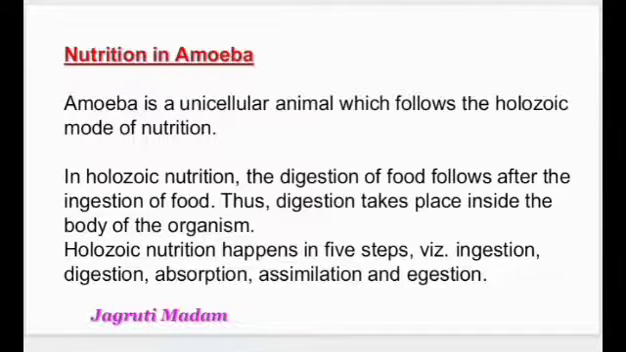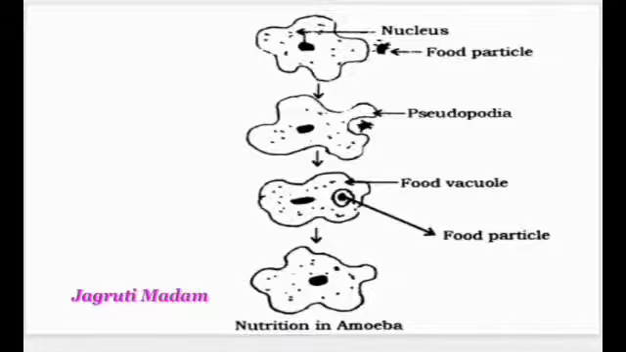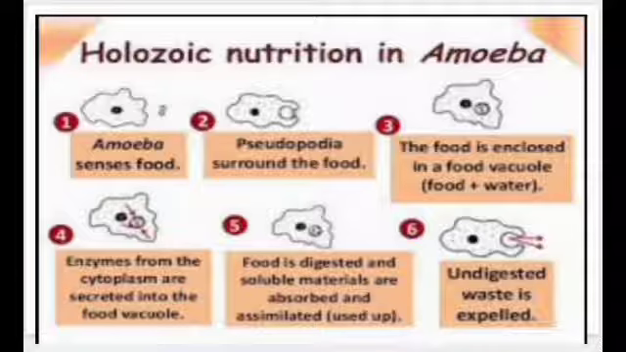Now let us discuss a little about nutrition in amoeba. Students, amoeba is a unicellular organism, and the same one cell is going to perform the whole function of nutrition. It is following the holozoic mode of nutrition. So here are the different steps of this holozoic mode of nutrition. I am just making it clear in the next slide. The next slide is making holozoic mode of nutrition still more clear.